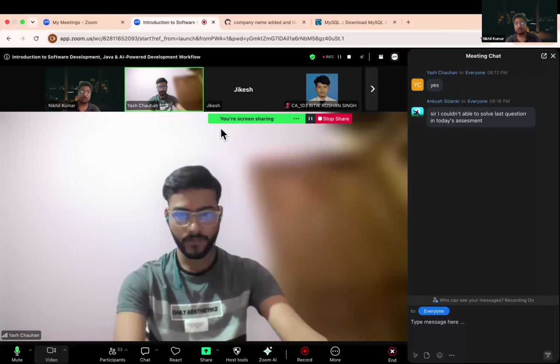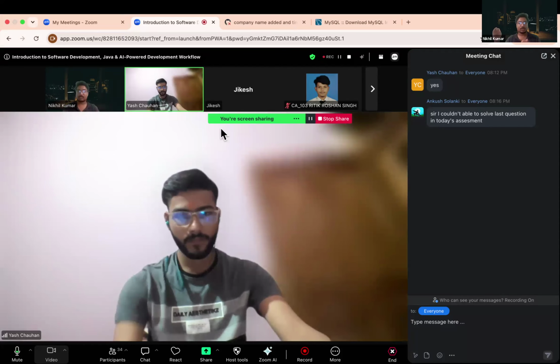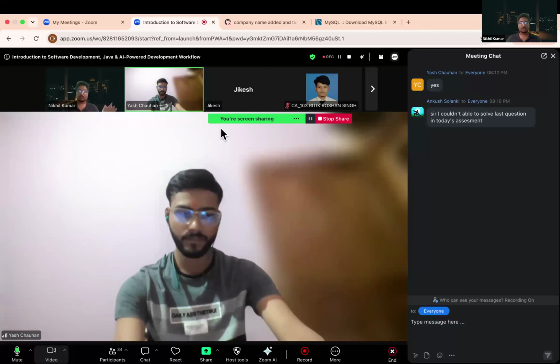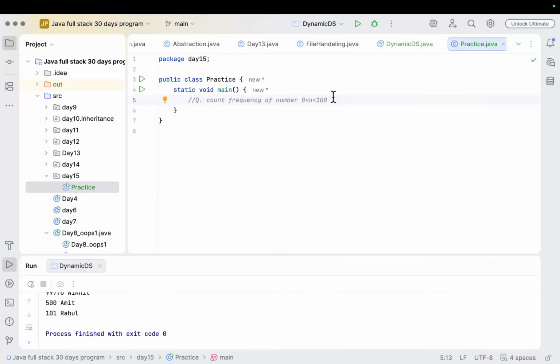Contains function. How will you do it? We have an array list or array which has multiple numbers, like 1 2 3 1 4 6. So how will you count the numbers? Using a loop? Using HashMap? What is the frequency?